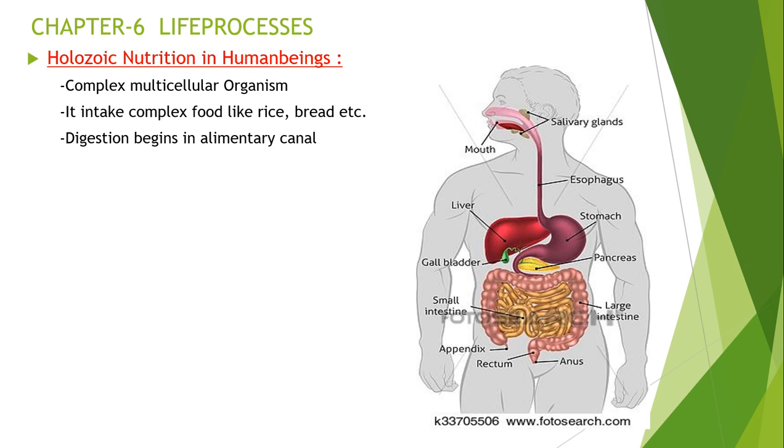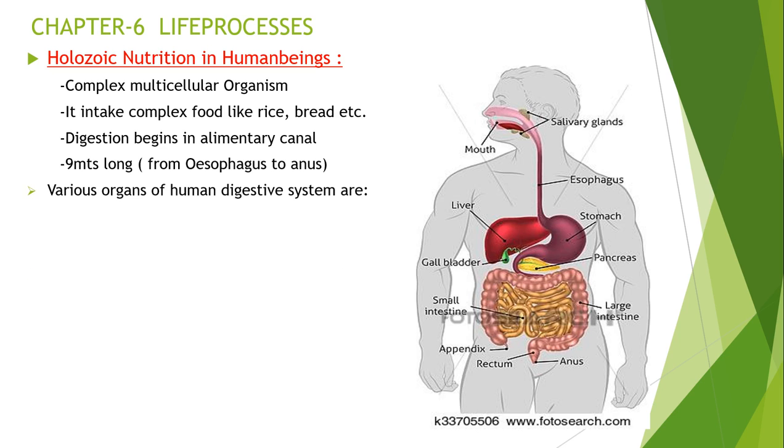So what is the alimentary canal, children? The passage of food from mouth to anus through a tube-like structure is called the alimentary canal. How long is it, children? The alimentary canal is 9 meters long, that is from esophagus to anus.